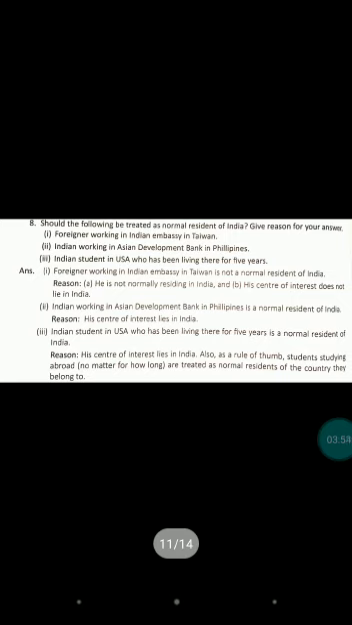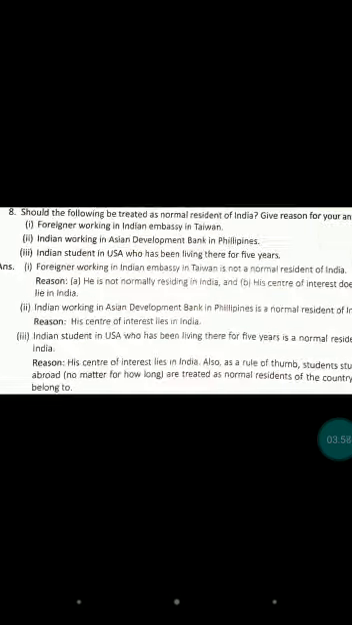here we have some questions. With the help of these questions we can easily understand the normal resident. Previously we discussed who is a normal resident of India. First, a foreigner working in the Indian embassy. They are working in the Indian embassy and that embassy is in Taiwan.